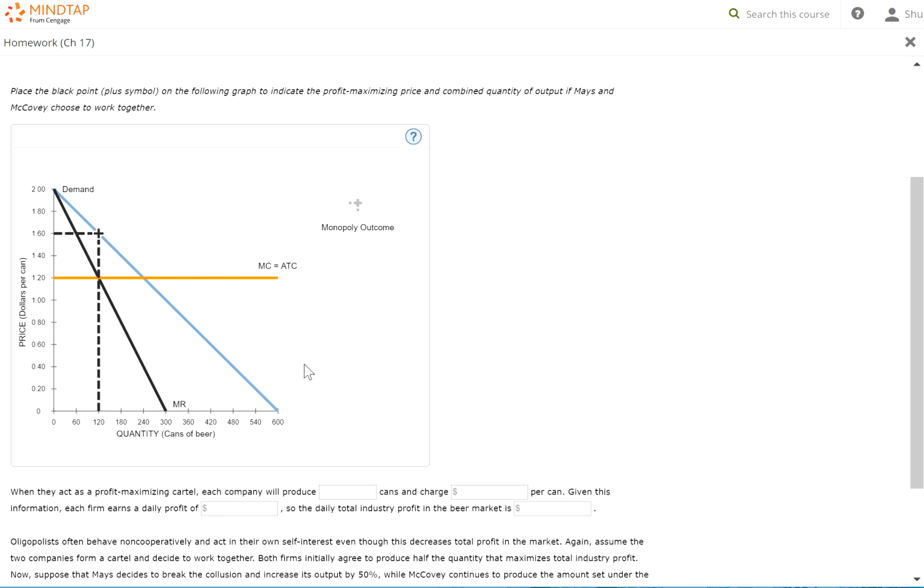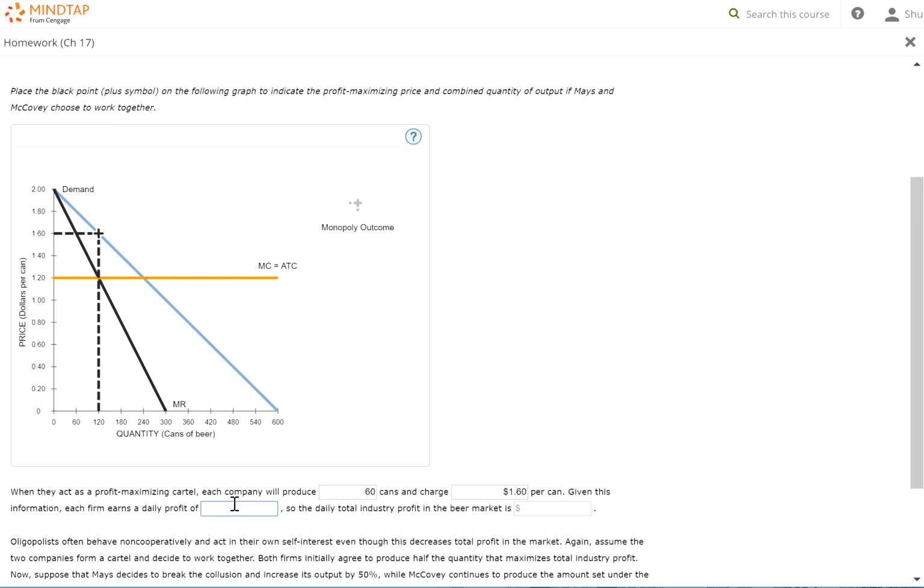All right, so suppose this market is a monopoly with only one company in town. That's how much it will produce, and that's the price it will charge. Now, since we have a duopoly and these two companies form a cartel, they're going to operate together, come to an agreement, and each company produces half of it. So in this case, the total market is 120, then each company will produce 60 units. And then they can charge a price as a monopoly, so the price they charge will be $1.60.